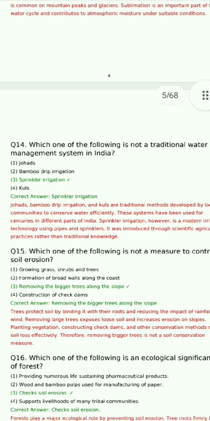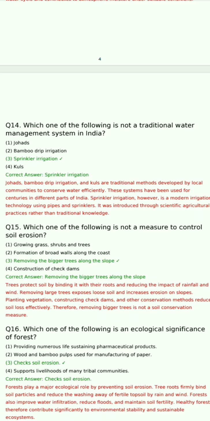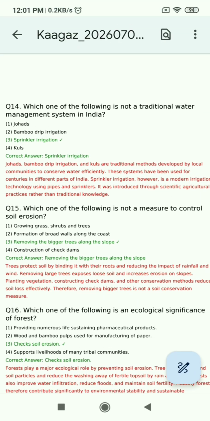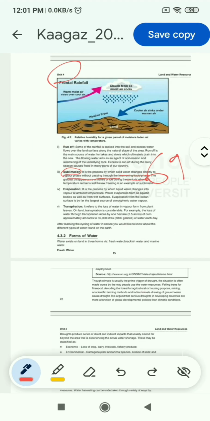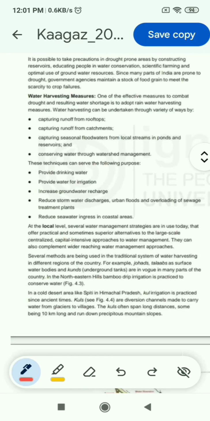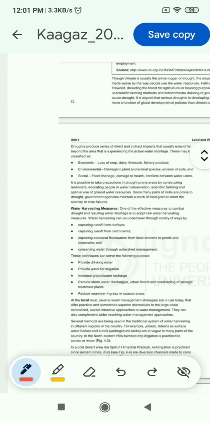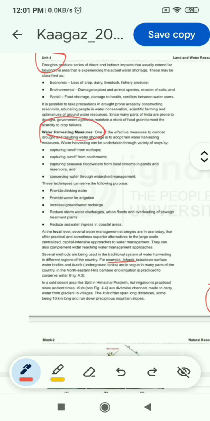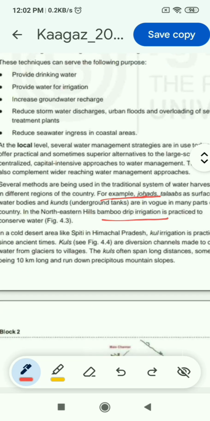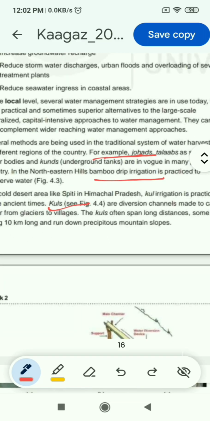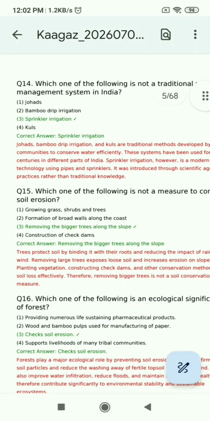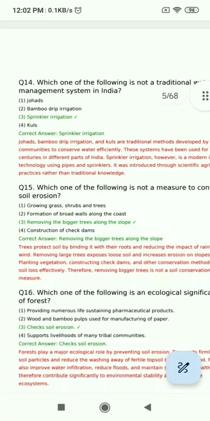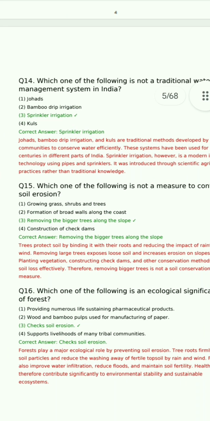Now, question 14 is: which one of the following is not a traditional water management system in India? The options are johars, bamboo drip irrigation, sprinkler irrigation, and pools. And the correct answer is sprinkler irrigation. And this answer you can find on the page number 73 of unit 4. You can see here water harvesting major examples are johars, bamboo drip irrigation, and pools are included in them. But sprinkler irrigation is not included in the water management systems which are traditional in India. So the third option is correct.